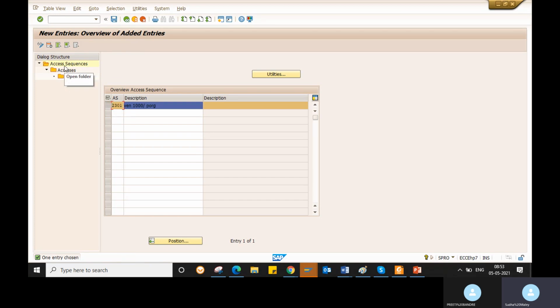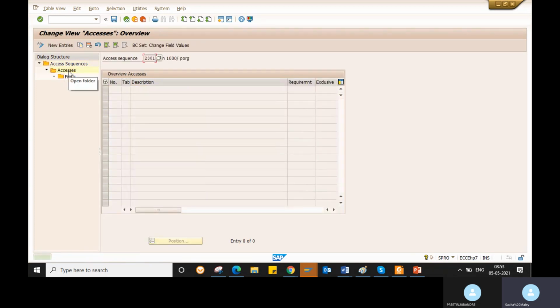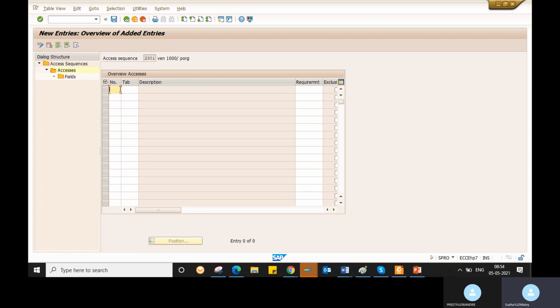Select this access sequence and go to Accesses. Here go to new entries. You need to give your condition table here. Give the number as 1, then give your condition table. I created 678, for example.